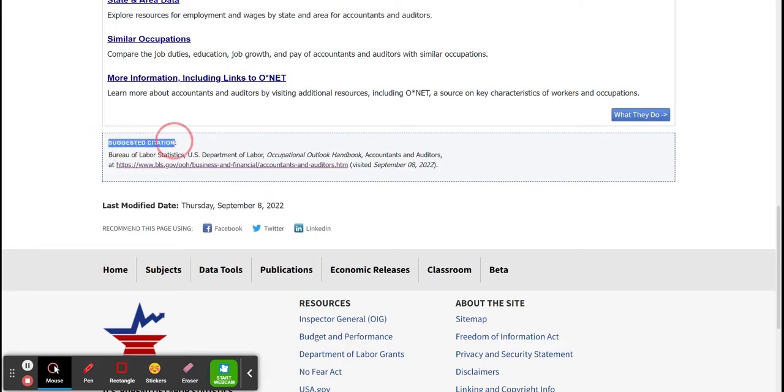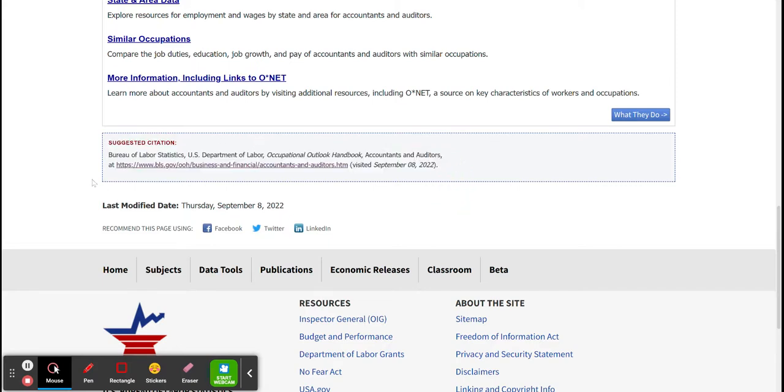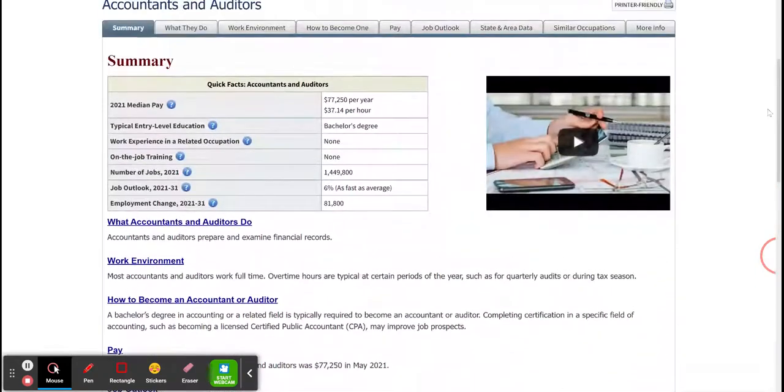You cannot use this suggested citation because it's not in MLA format. So you can take some of this information, but you'd have to format it in MLA. But do pay attention to this last update, because this is the date. The last update is going to be different from the date that you access the information.